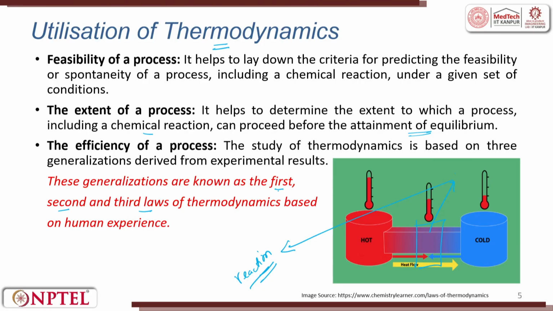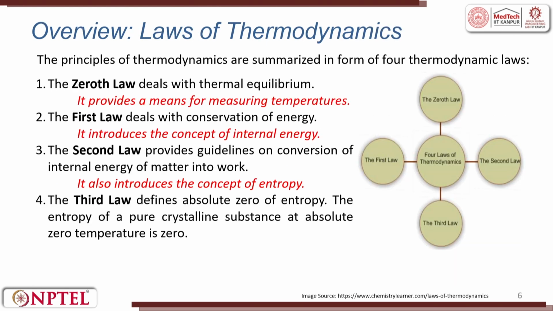understand thermodynamics. And in thermodynamics, we have been repeatedly talking about three. What are the three? The first, second and third law of thermodynamics, based on human experience. Now, let us try to see what the laws of thermodynamics are. I have been talking about 1, 2, 3, but even before that, there is something called the zeroth law.